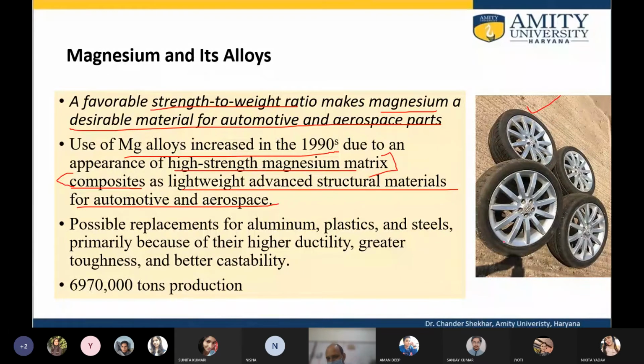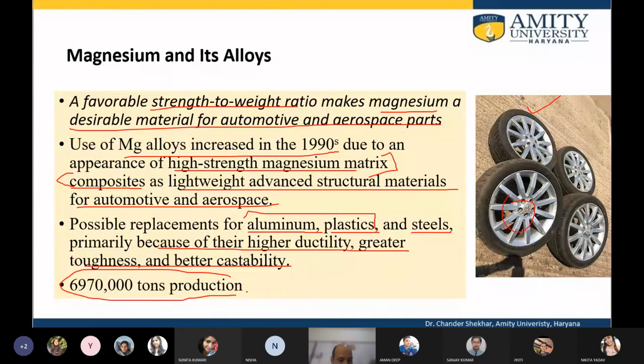On the right, what we see are alloy wheels. These alloy wheels are one of the applications of magnesium alloys. This could be a possible replacement for aluminum, plastic as lightweight materials, and of course steel as far as strength is concerned, in very selected kinds of applications because of their high ductility, greater toughness, and better castability.